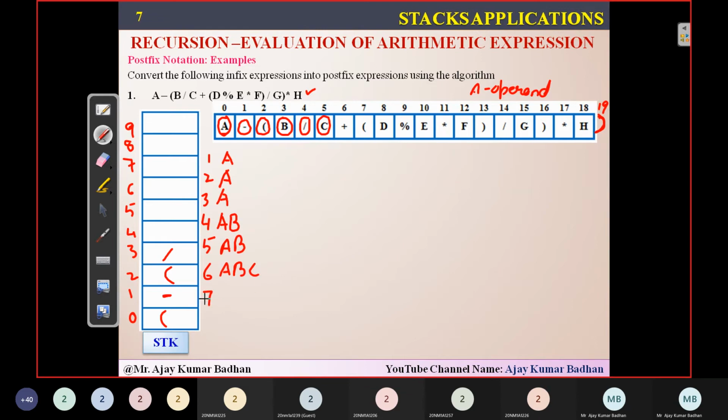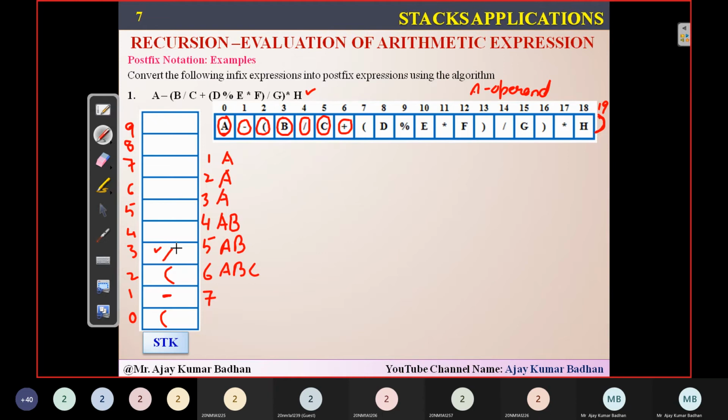Now, come to the seventh iteration. When you're coming to the seventh iteration, what is the value here? Plus. This is an operator. And now, before inserting into this stack, I have to see whether there is an operator. Yes, there is an operator here. Within the stack, you have an operator here, division, and this is having plus. Division is having the highest priority, I told you.